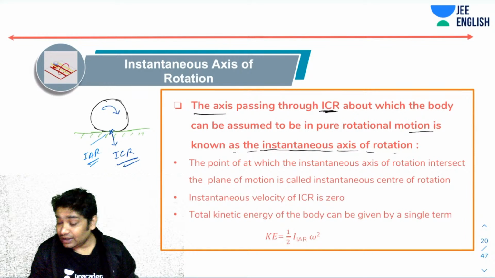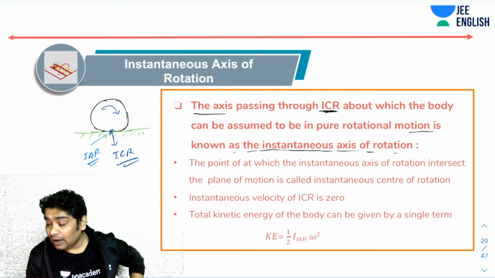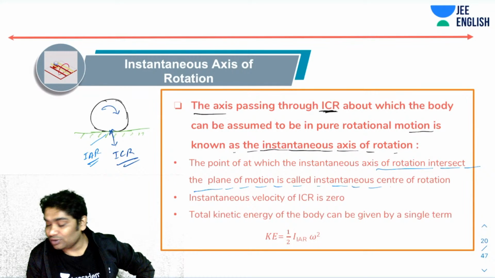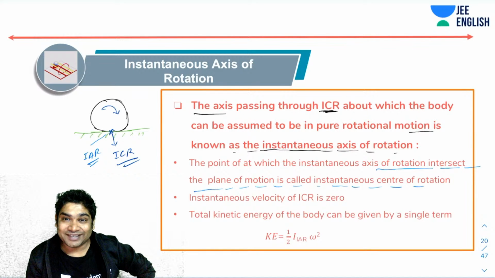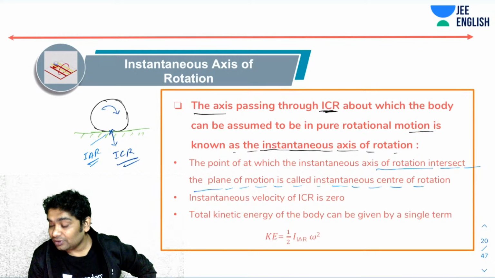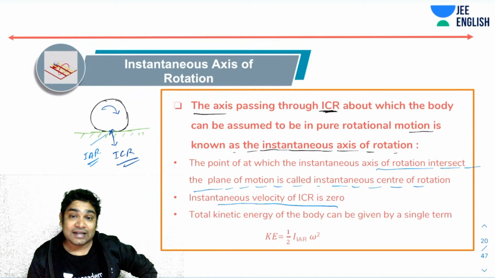All right, so we already talked about the instantaneous center of rotation. Now, the instantaneous velocity of the ICR is always zero. You know this. That is why it is being called ICR.